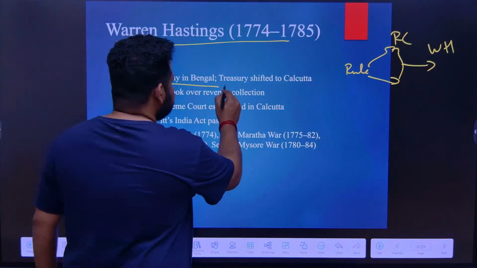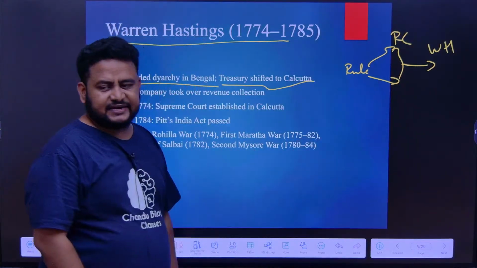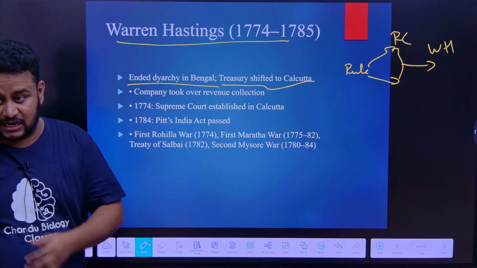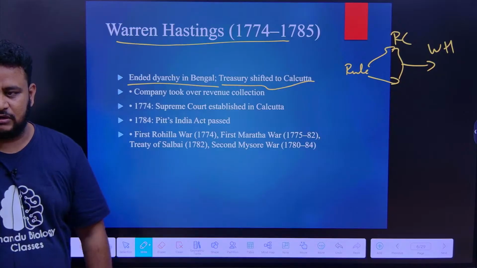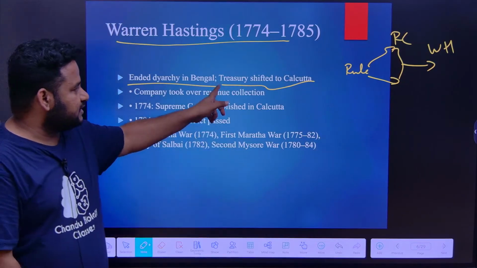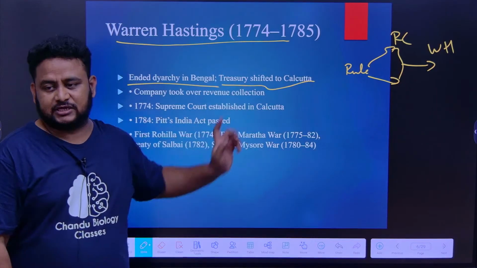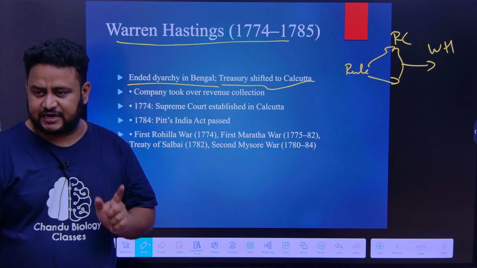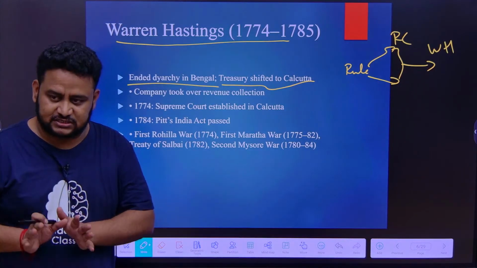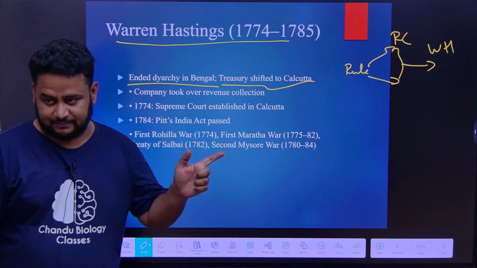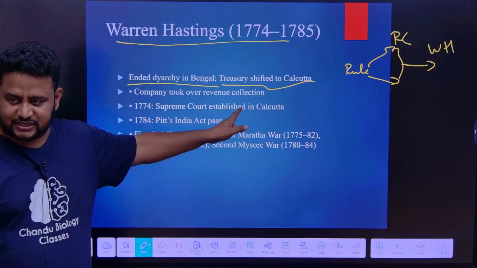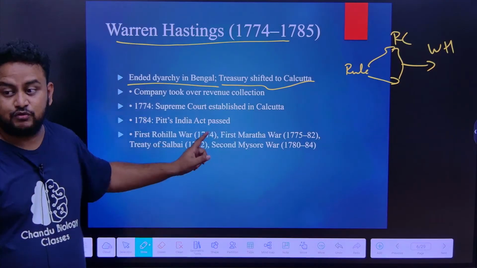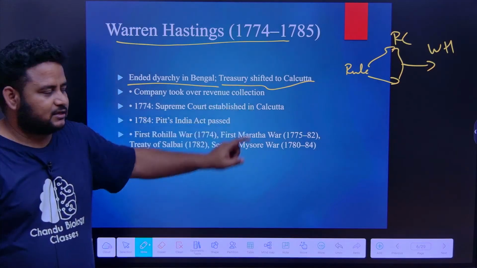Treasury was shifted to Calcutta. Earlier the treasury was in Delhi. The Mughal Empire had a very important position in Delhi, and the treasury was also in Delhi. So he shifted the treasury from Delhi to Calcutta. When you talk about the East India Company, they were not focusing on Delhi, they gave the highest importance to Calcutta. They said the Supreme Court also should be in Calcutta. Treasury should be shifted to Calcutta. Who shifted? Warren Hastings.